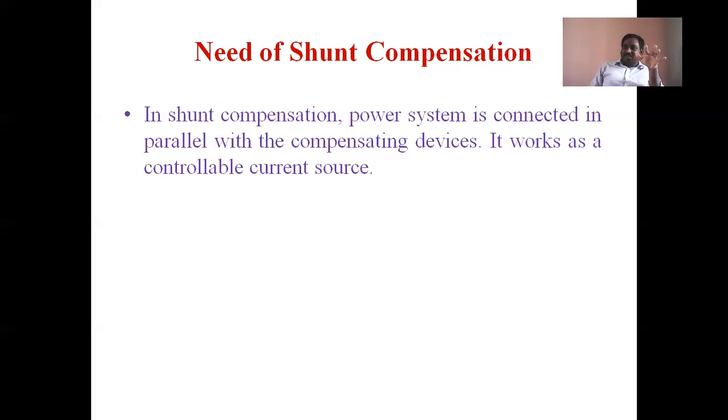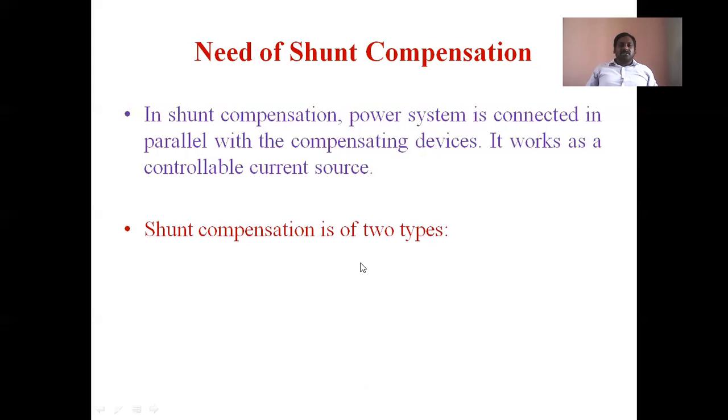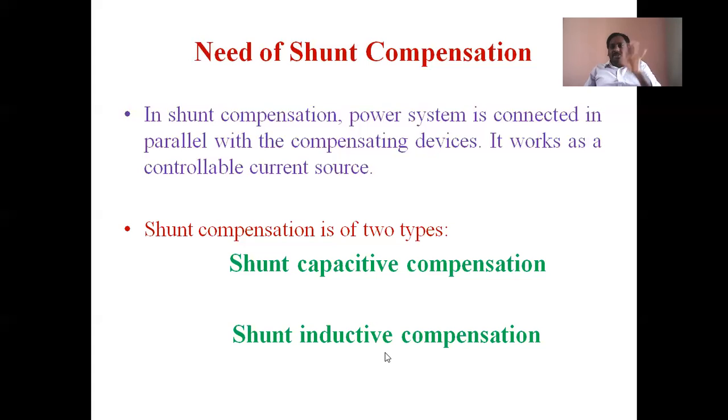Shunt capacitor means a direct shunt capacitor, not a theoretical shunt capacitor. We provide capacitors directly. Capacitors and reactors are directly connected. Due to this shunt compensation, what happens, now we will see. It works as a controllable current source. These compensating devices work as a controlling current source. Which current source? If lagging currents are more, that can be controlled by capacitive currents. If capacitive currents are more, that can be controlled by inductor current. That's why shunt compensation is of two types: shunt capacitive compensation and shunt inductive compensation.